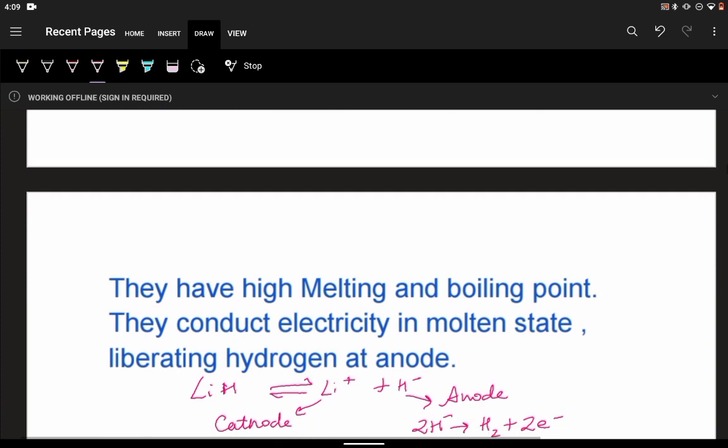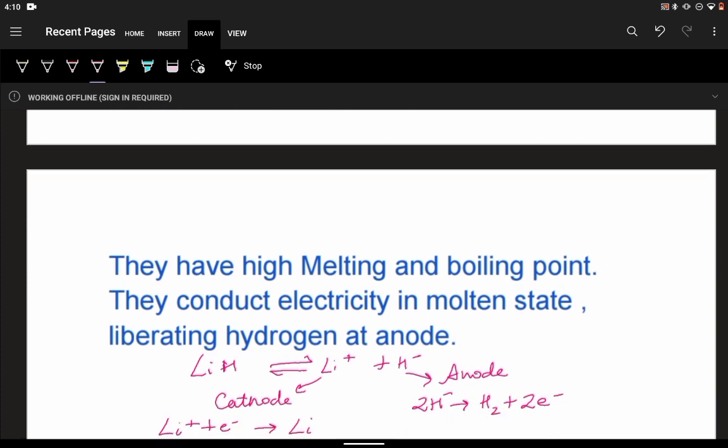If we consider the melting and boiling points, because we have just discussed that they have ionic character, they also behave like salts, so they have high melting and boiling points, and in the molten state they conduct electricity, and at that time they will liberate hydrogen at the anode.